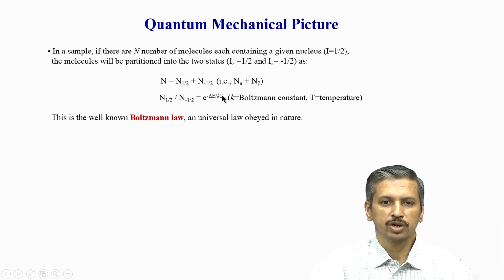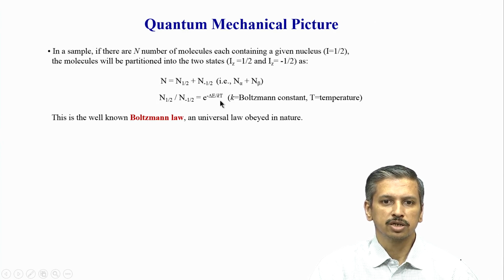The other parameter it depends on is the temperature, because k is a constant. If I decrease the temperature, you can see from the formula that the ratio will again go down, which means the number of molecules in the ground state will become much more than in the upper excited state. So the lower the temperature, the lower the ratio, meaning fewer molecules are in the upper state. In the limit that you take T equal to 0, that is 0 Kelvin, remember this is in Kelvins, not Celsius, the entire number of molecules are in the ground state.